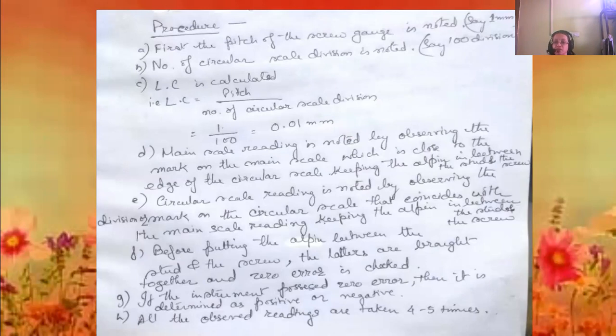If it possesses zero error, we will see whether the instrument is having positive zero error or negative zero error. Okay, and we find the zero error accordingly. That is, if it is positive, the zero error will have a plus sign, and if it is negative, it will have a minus sign, and we will note it down.